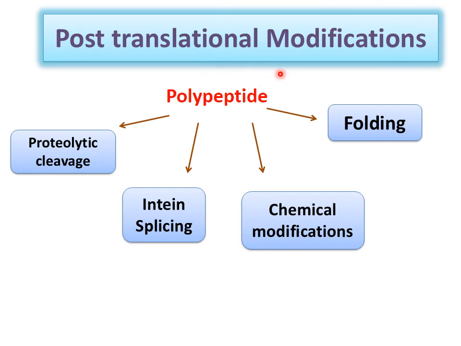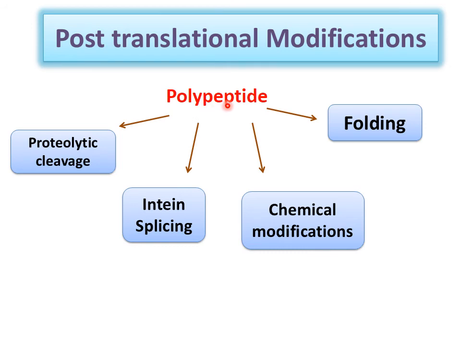Then we come to the last part, that is post-translational modification. So what are post-translational modifications? After the protein is synthesized, this polypeptide chain has to undergo some other modifications, like if there is synthesis of a lipoprotein, then lipid has to be added. This polypeptide chain is synthesized in the ribosome.